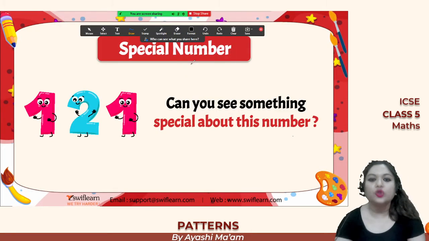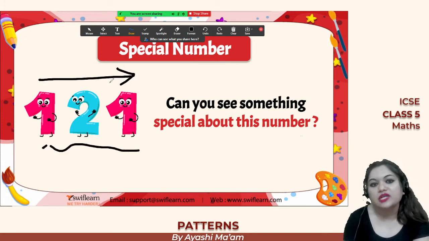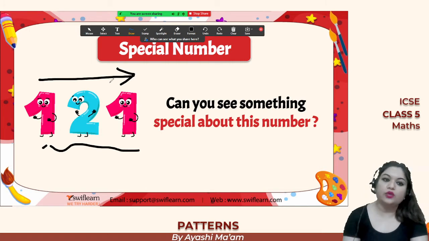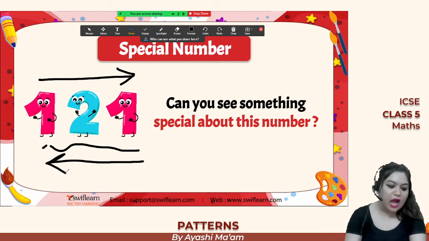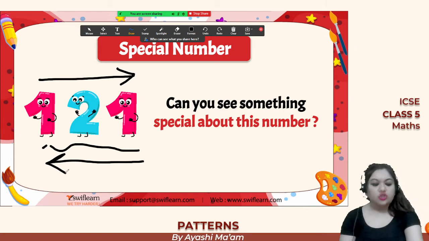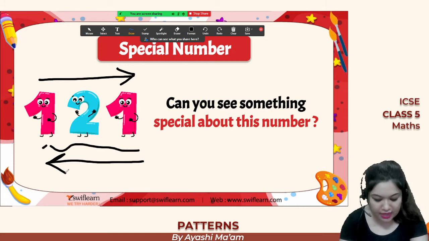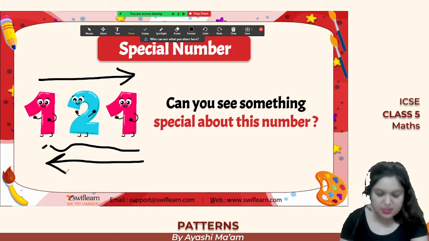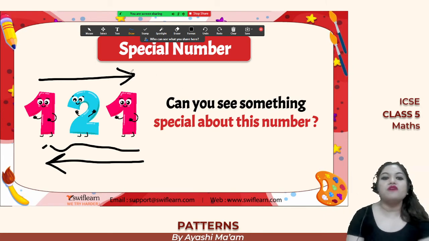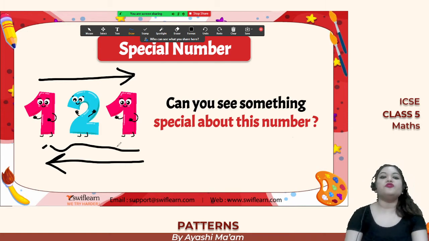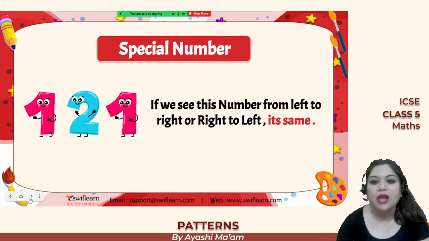What is a special number? So look at this number 121. What is special about it? So even if you read this number from the left hand side, you will read it as 121. And even if you read this number from the right hand side, then also you will get the number as 121 only. Okay, so reading from both the sides, either you can read it from the left hand side or you can read it out from the right hand side, you are always getting the same answer. So these types of answers are called as the special numbers. The numbers which you read from the left hand side, and even if you read it from the right hand side, you will get the same number.